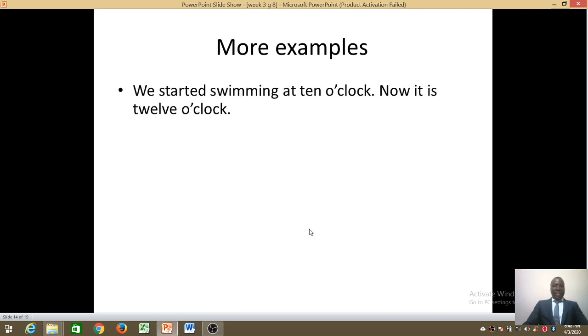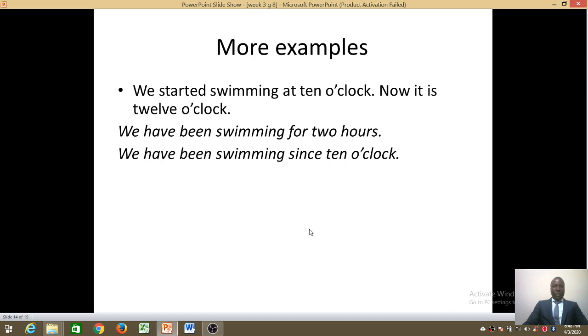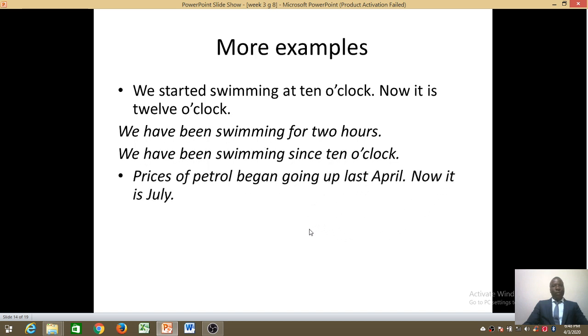We started swimming at 10 o'clock. Now it is 12 o'clock. Use for. We have been swimming for 2 hours. Since. We have been swimming since 10 o'clock. So I think now you've known the trend. Now look at this. Prices of petrol began going up last April. Now it is July. Try that one.